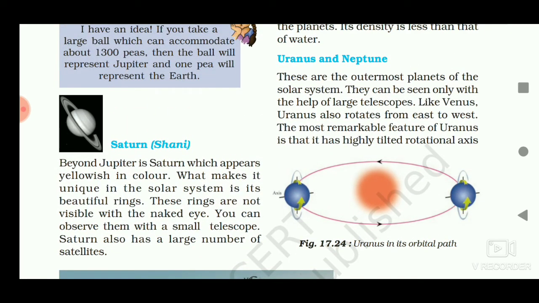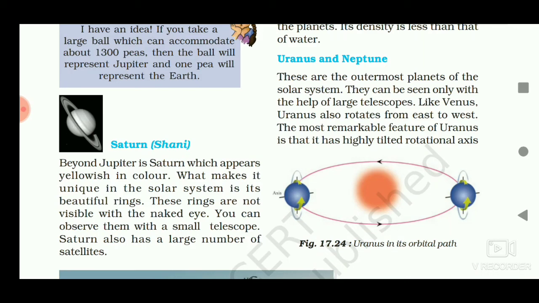Uranus and Neptune. Now students, you have seen the 7 planets except Earth. There is no sign of life, and on the outer planets, Jupiter and Saturn, there is no chance of life. Neptune and Uranus are the outermost planets of the solar system. They can be seen only with the help of large telescopes, and their orbital path is very large.